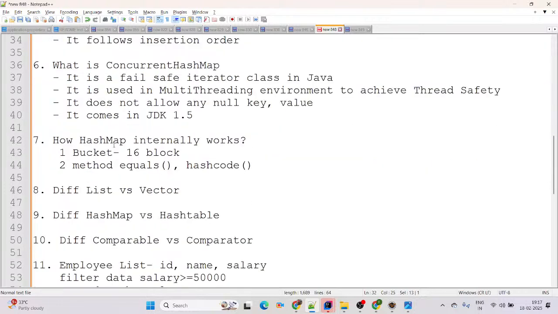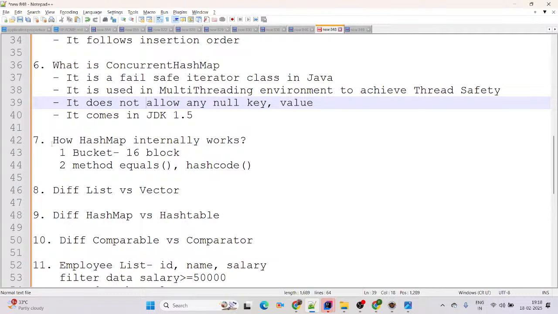Coming to next, what is ConcurrentHashMap? It is a fail-safe iterator class in Java. It is used in a multi-threading environment to achieve thread safety. It does not allow any null key or value, and it came in JDK 1.5.